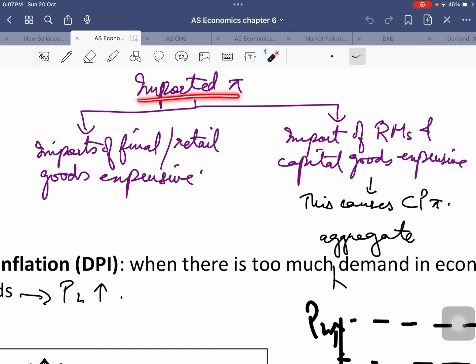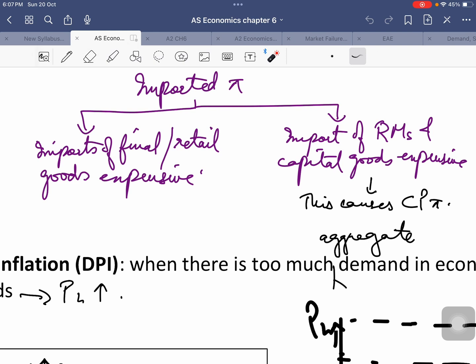The first type of imported inflation actually doesn't cause cost push inflation. It is caused when we are importing final goods and services from abroad, like cars.